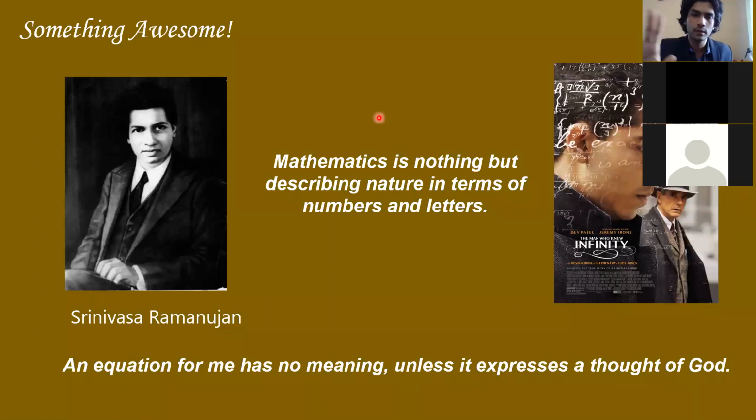So what mathematicians do is take assumptions. They take the height of this, they take the breadth of this, and then they calculate. Like mentally, they solve equations and come to a realization, and they calculate the volume. This is a small example of mathematics in real life. Mathematics is nothing but describing nature in terms of numbers and letters.